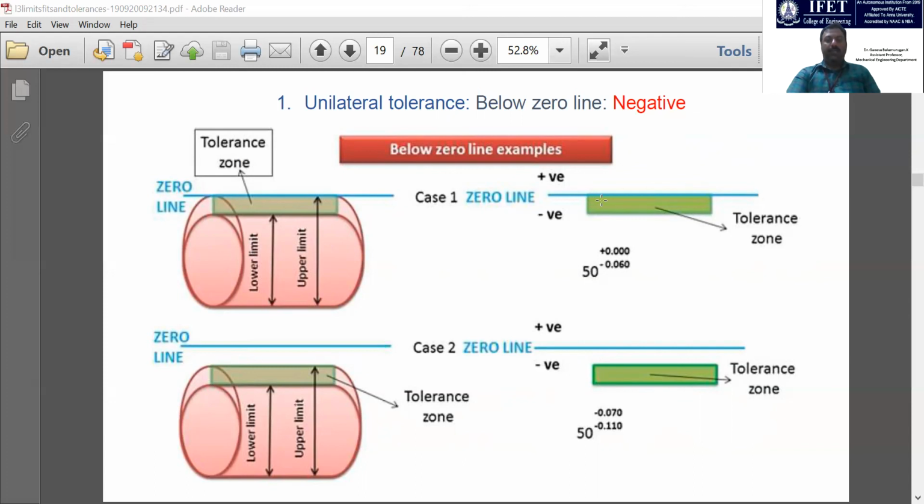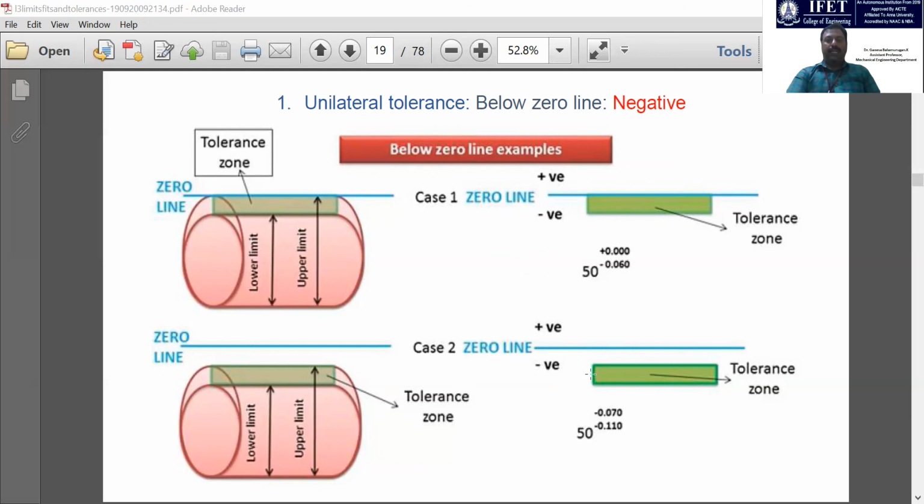In this example, the upper limit of the tolerance zone is the 0 line, and from the 0 line we are reducing the dimension. Here we have case 1 and case 2. Both case 1 and case 2 belong to the negative unilateral tolerance.